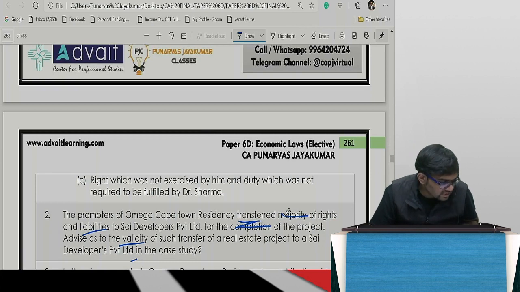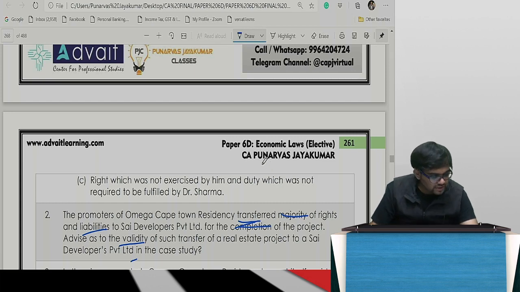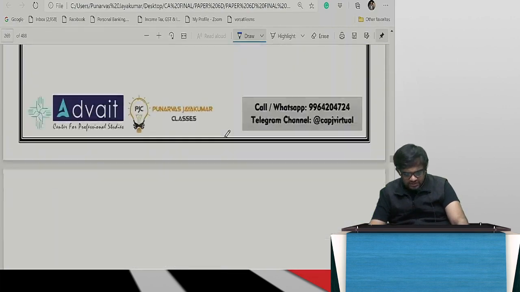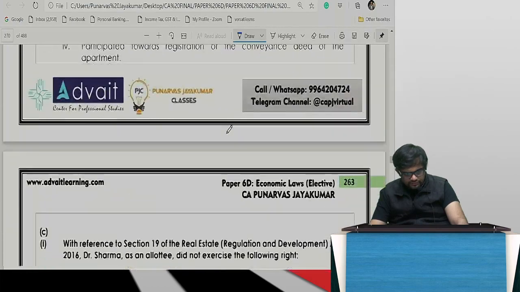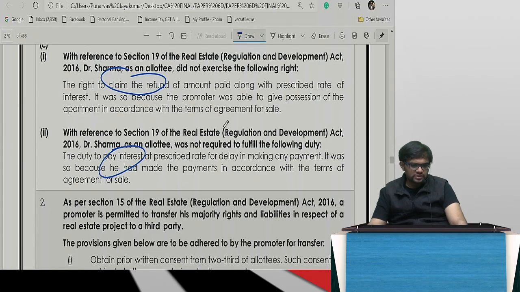So if you see section 19, you will see the right to claim refund along with interest when the promoter was not able to give possession on time, that is one right you can write. Then also the duty to pay interest for delayed payment. Because he actually made the payments in time, this will not come, but nevertheless in section 19 these 2 points are there, you can write these 2 points. Okay, simple. I think even the suggested answers would have that. Let's see. See, right to claim refund, duty to pay interest, you can write that.